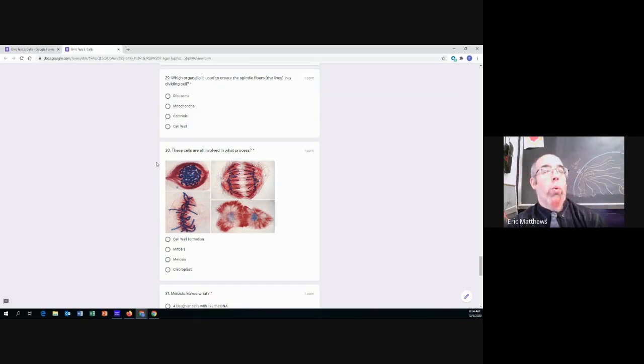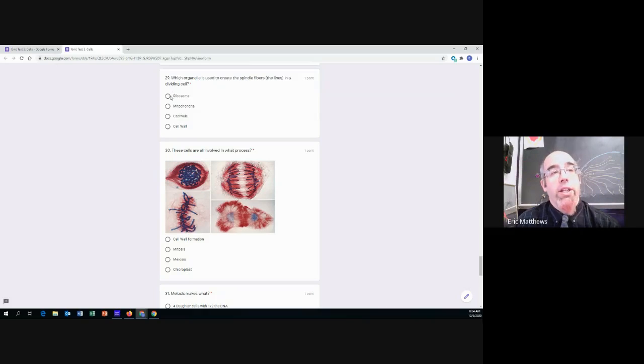Number 29. Which organelle is used to create the spindle fibers, the lines during cell division? So when we look at a dividing cell and we see all those little lines in there, which organelle made them? It's the only organelle that aids in cell division.